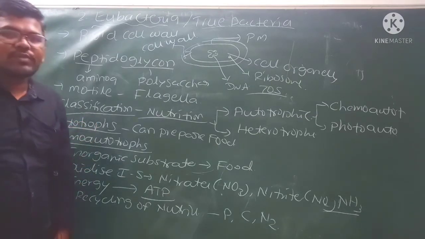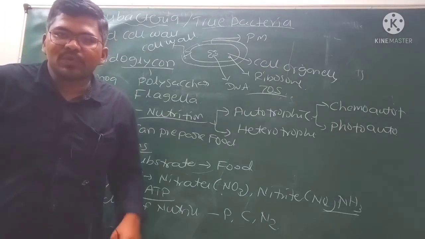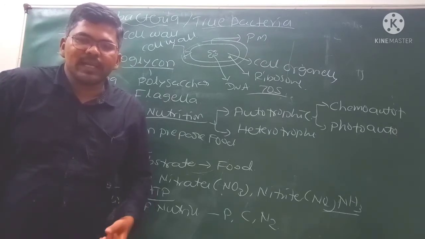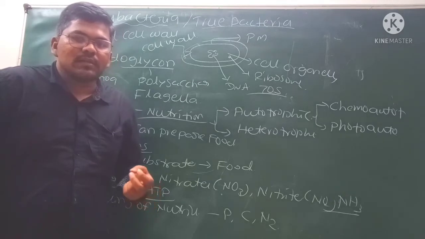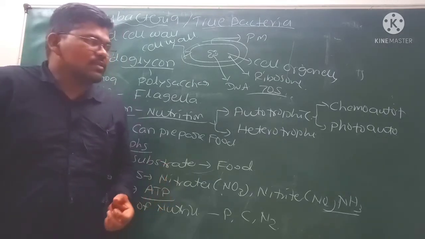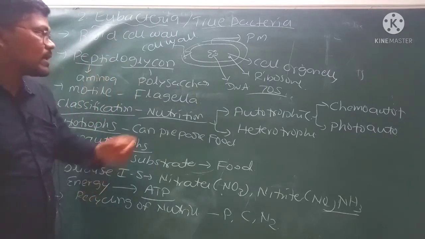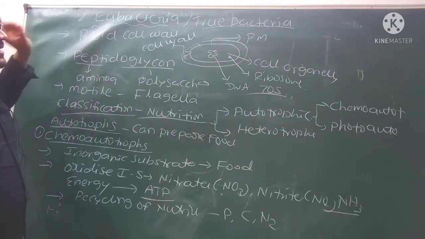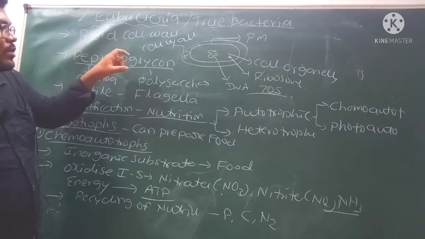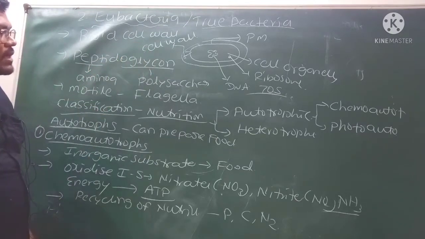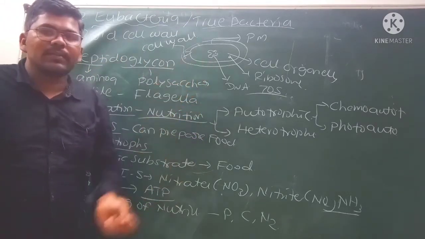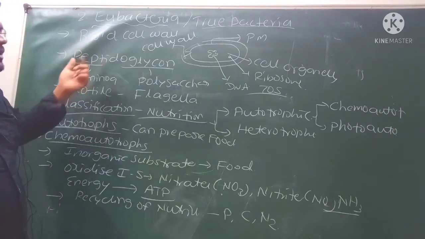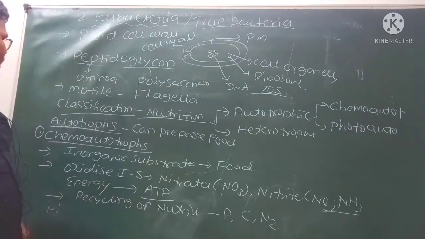See once again, actually Monera contain prokaryotic bacteria. Those are abundant microorganisms. That prokaryotic bacteria are actually divided into two classes, that are archaebacteria and eubacteria. Already we have discussed archaebacteria. Then we are discussing the eubacteria. Eubacteria are also called true bacteria. The true bacteria contain a rigid cell wall. Motile bacteria contain one or more flagella. There are no cell organelles in the bacteria because those belong to prokaryotes. The cell wall of bacteria is made of peptidoglycan.